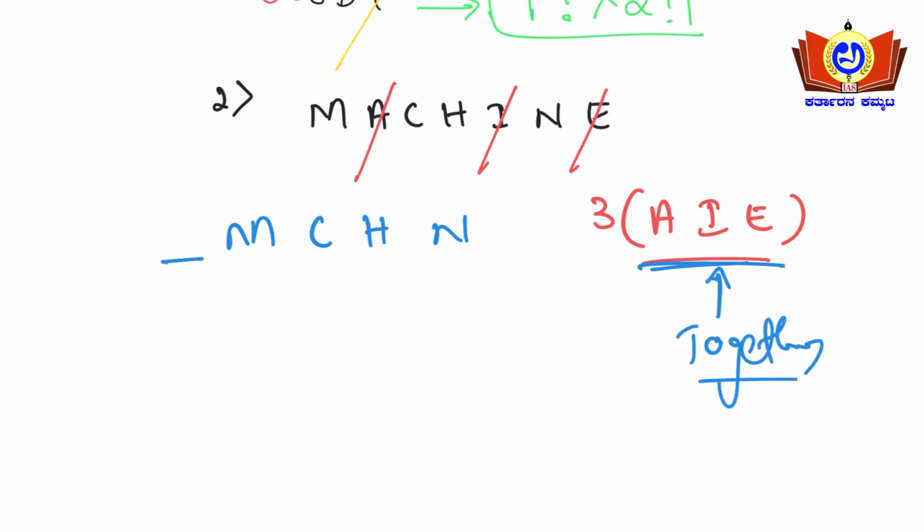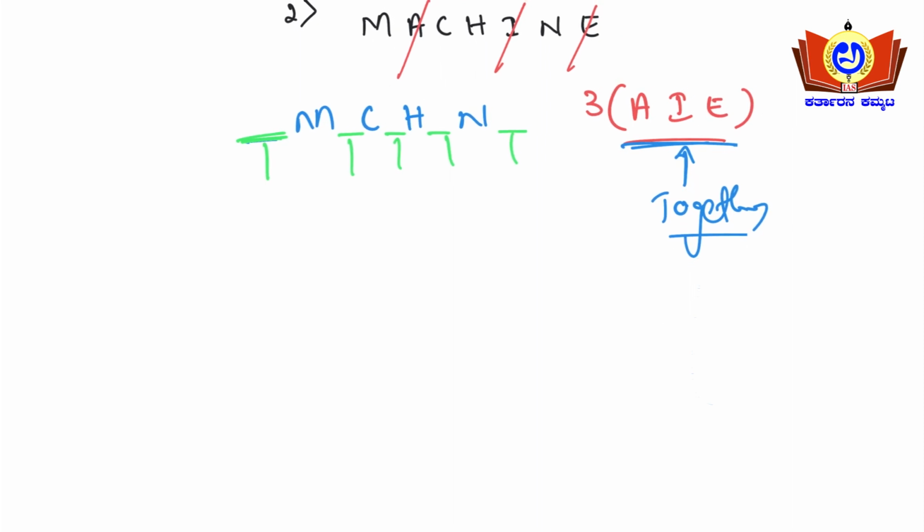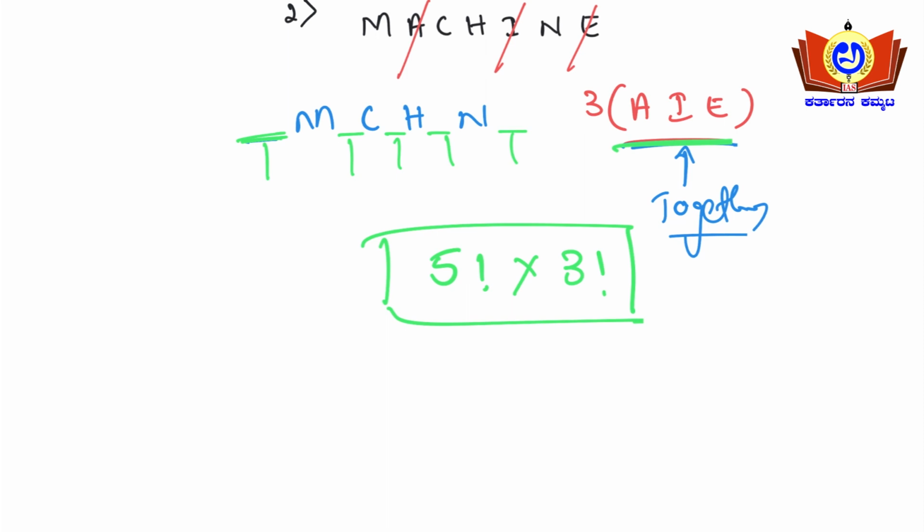In this place I can write A, I, E, or this place, or this place, or this place, or this place. So 1, 2, 3, 4, 5. So in 5 different places I can write that. So 5 factorial into how many ways can the 3 vowels be arranged? 3 factorial. So 5 factorial into 3 factorial is the answer for this.